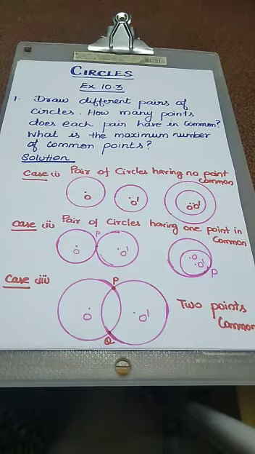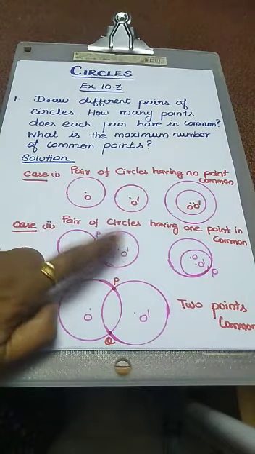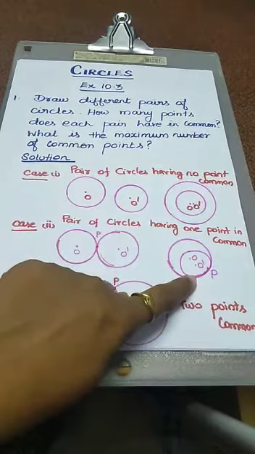The first case is a pair of circles having no common point. Actually, O is the center of the first circle, O' is the center of the second circle. No common point between these two circles. The second one also, O is the center, O' is the center of the second circle. There also no point is common. Second case, a pair of circles having one point in common. O is the center of the first circle, O' is the center of the second circle. These two circles touch at one point, that is P. And the second also follows the same procedure.